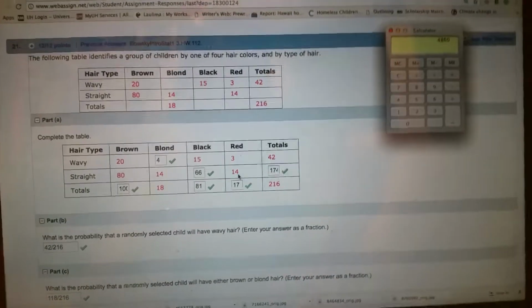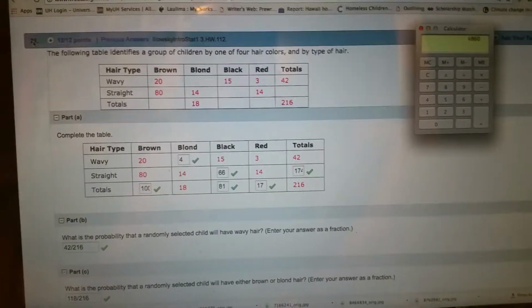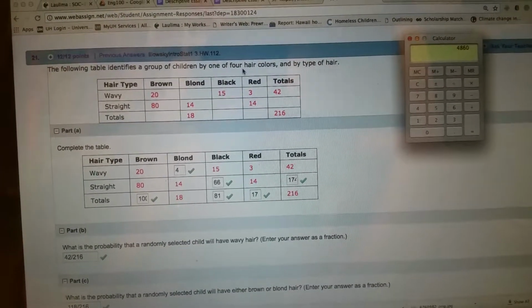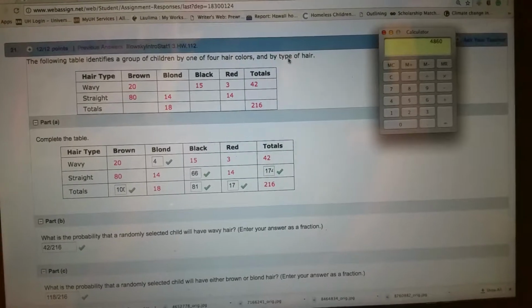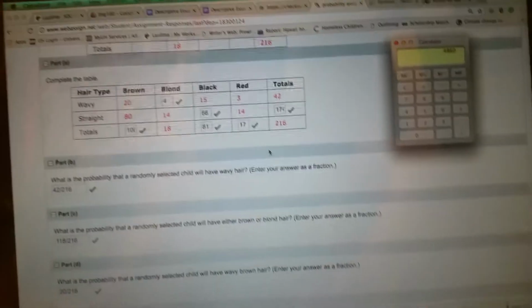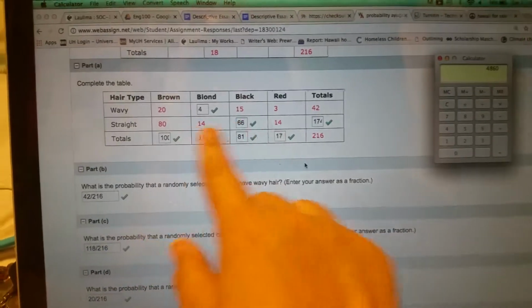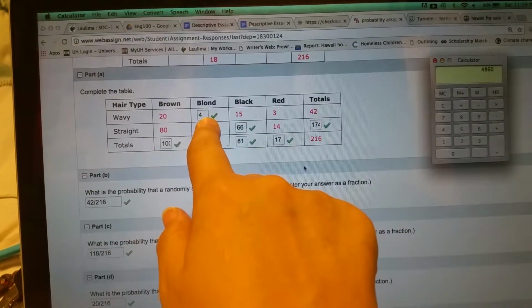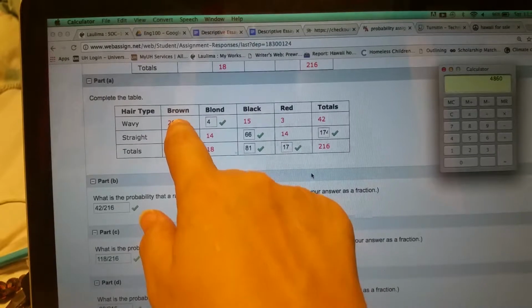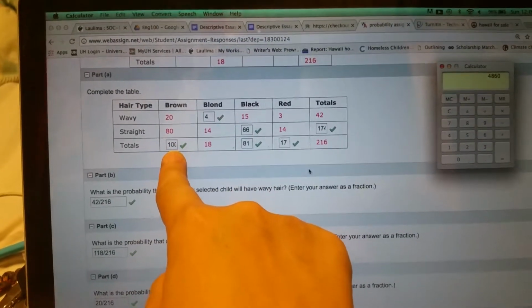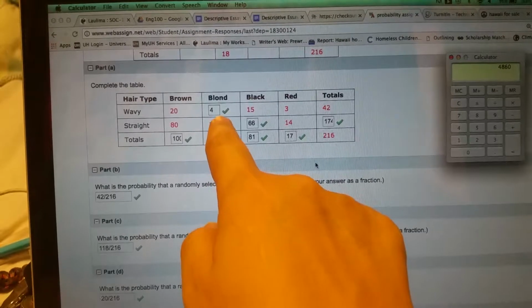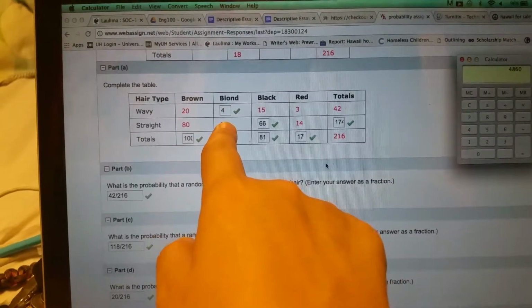Okay, so we've got question 21. The following table identifies a group of children by one of 4 hair colors and by the type of color. Again, we're going to fill in these charts. Take that total, minus this, minus that, minus that. You should come up with this. Take this and you add it to this. You should get that 100. Take this and this together.